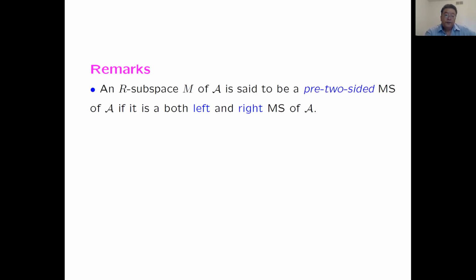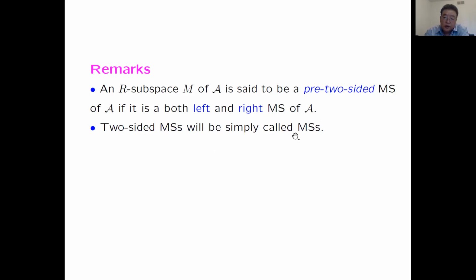A couple of remarks. Unlike ideals, where we have left ideal, right ideal, two-sided ideal, for the Mathieu subspaces we have four. Besides left, right, two-sided, we also have pre-two-sided, if it is both left and right. So formally, we have four cases, but it is not known whether or not they are really four. We don't have any example of pre-two-sided Mathieu subspaces which are not two-sided. So theoretically, formally we have four, but whether or not they are really four, we don't know.